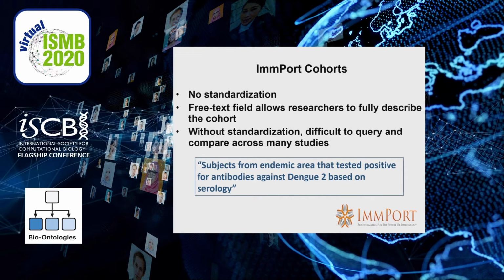The types of information captured in these free text fields included this example here: subjects from an endemic area that tested positive for antibodies against dengue 2 based on serology. This is quite a bit of words, and a different researcher might describe this exact same cohort using different terminology, making it very difficult to break down what was in this study versus in another study looking at cohorts who also had dengue.